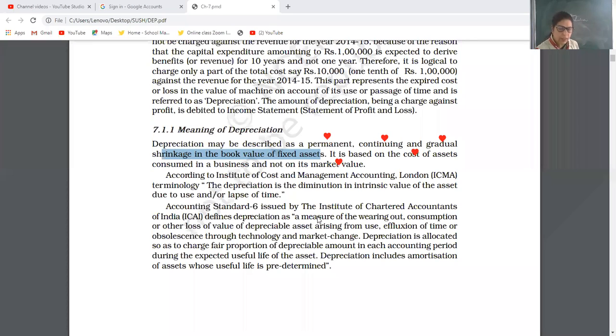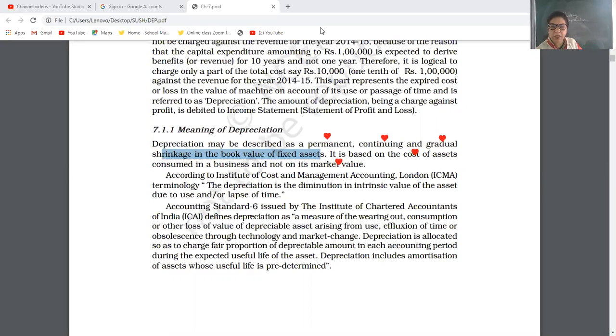So, see, depreciation is described as permanent, continuing and gradual shrinking in the book value of fixed asset.